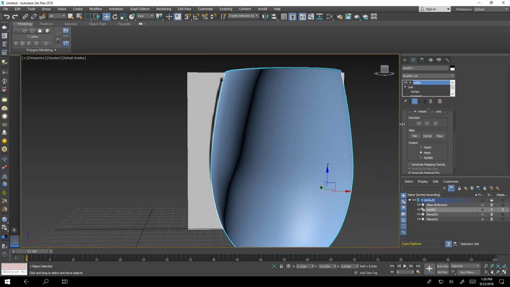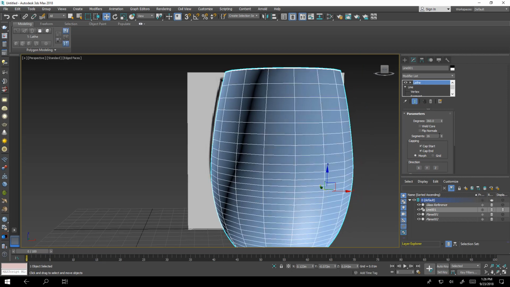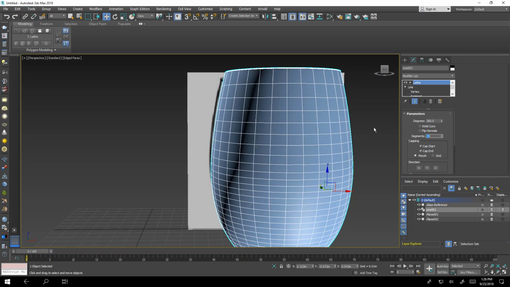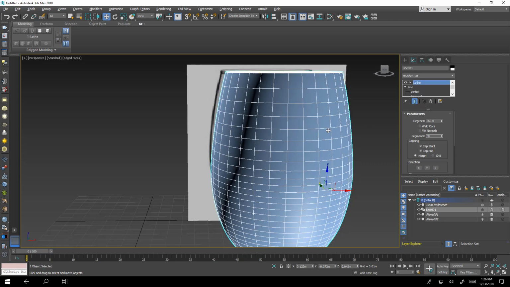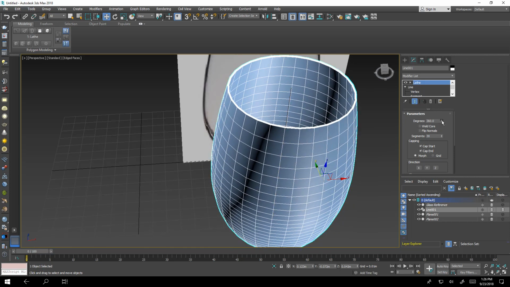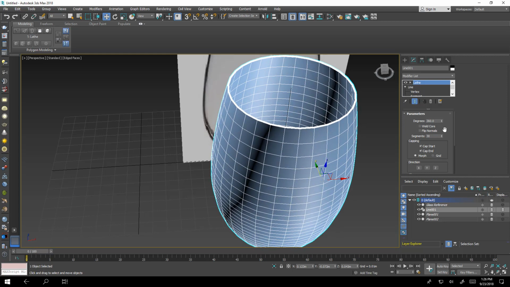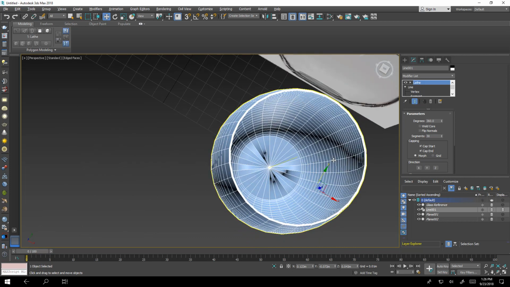First one is the segments. We don't have enough segments, so we will increase segments here, maybe according to if you are near or far from the camera. So maybe 30 is enough, and here we will use weld core.